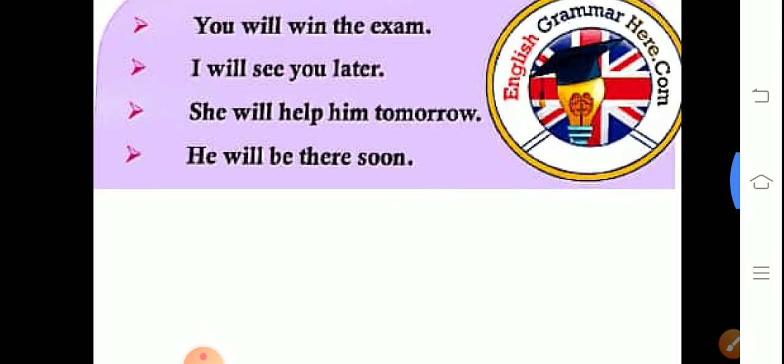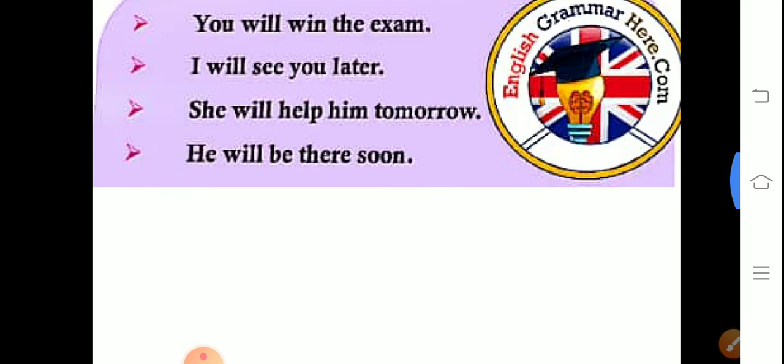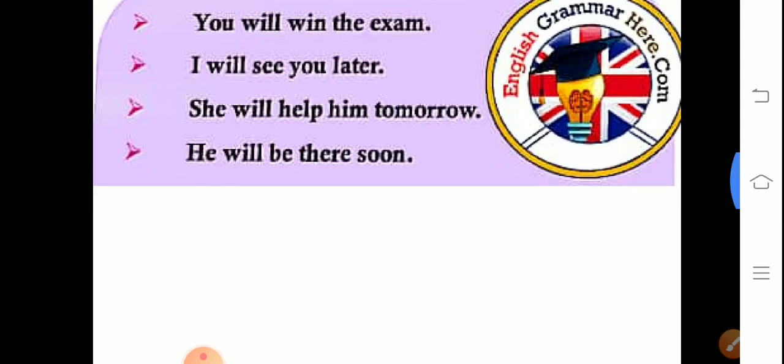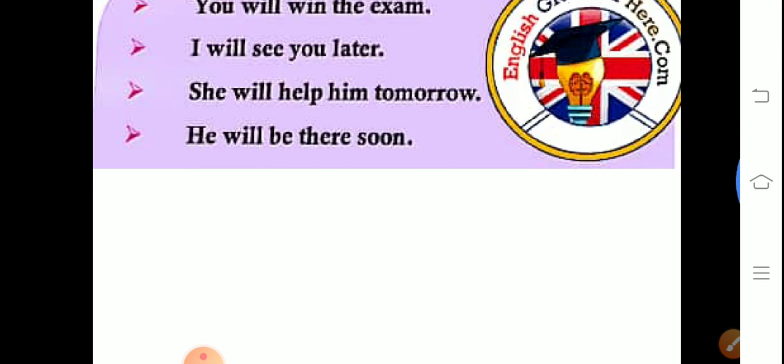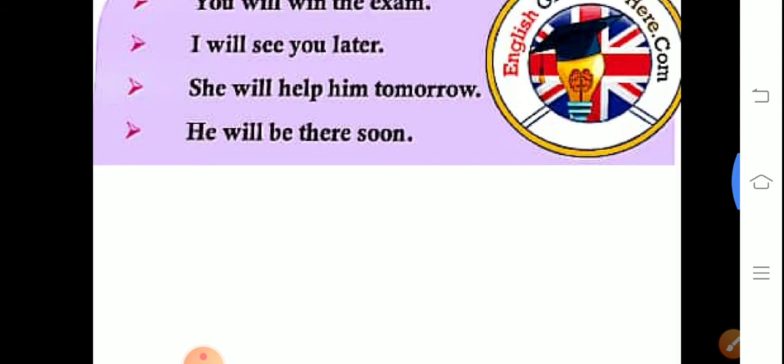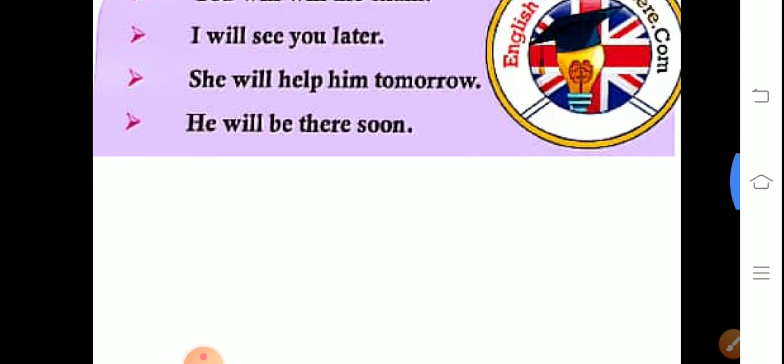Next, she will help him tomorrow. She is a subject, will is a helping verb, help is the verb's first form, and after that him is the object. He will be there soon. So he is the subject, will is the helping verb, be is the verb's first form, and there soon.